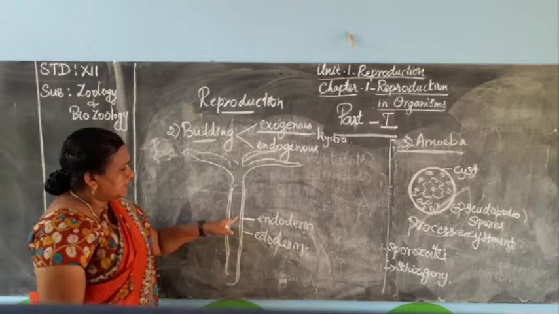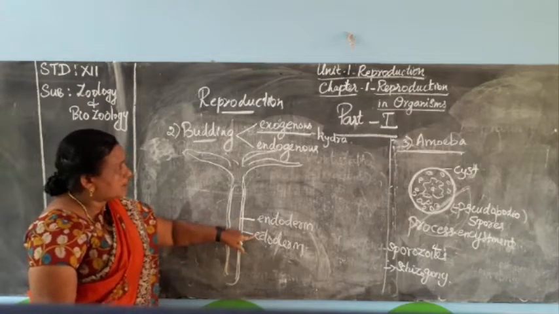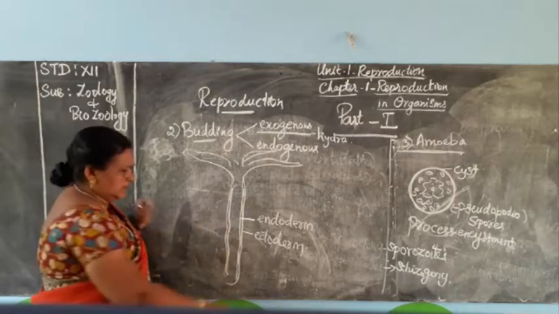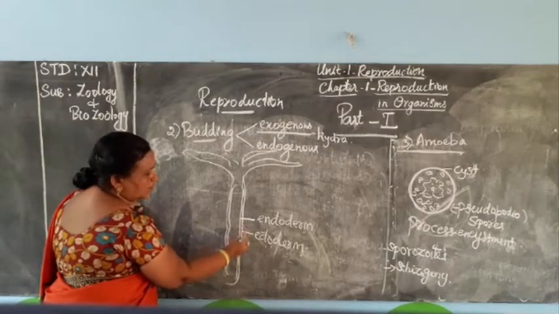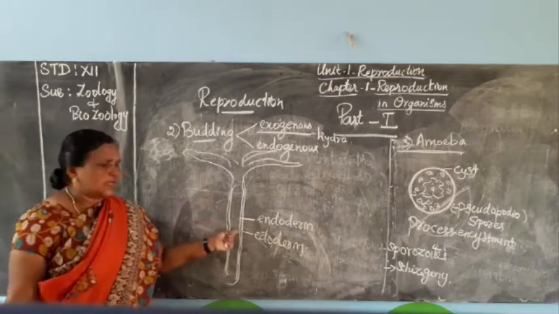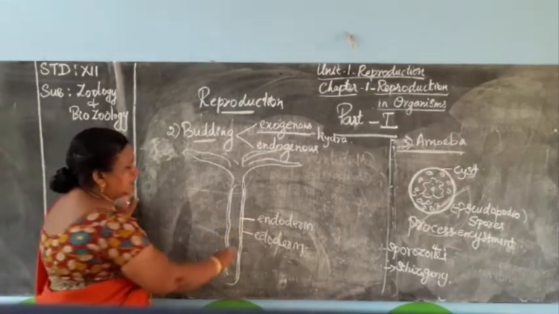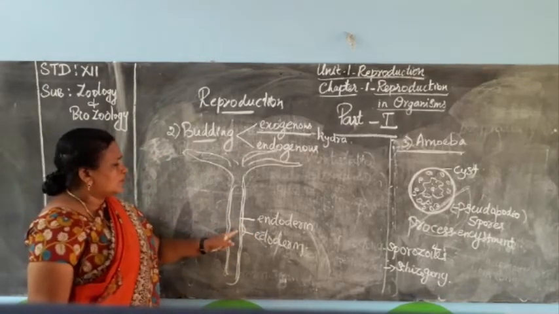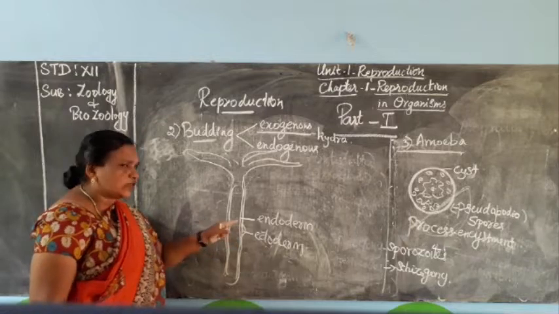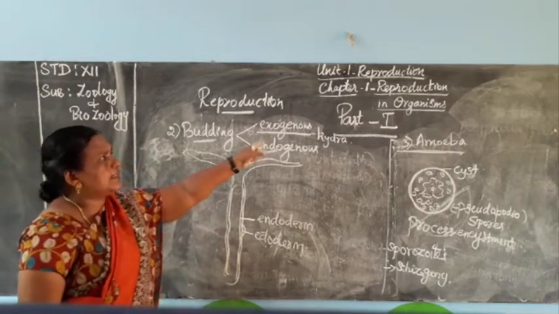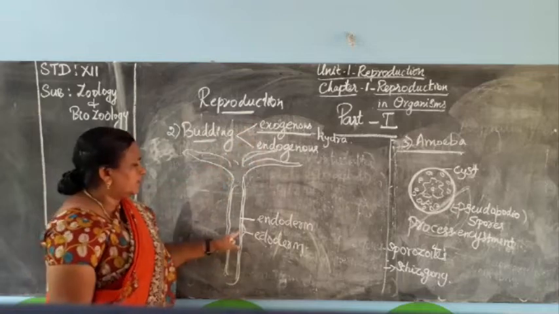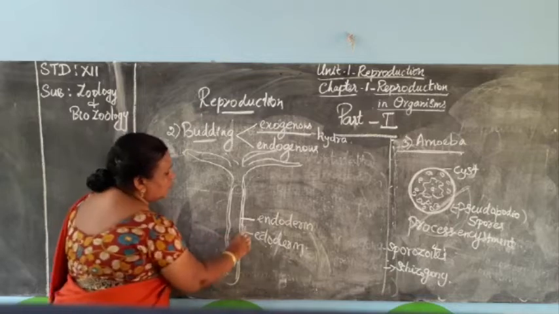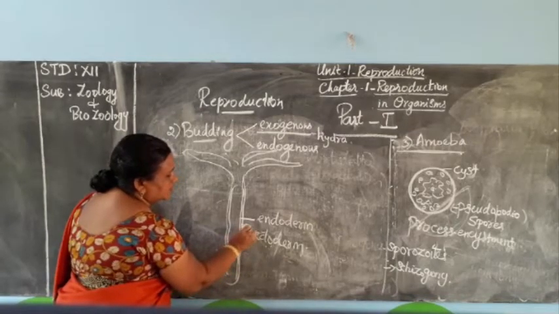The endoderm is the interior wall, and the ectoderm is the outer wall. When Hydra is getting mature, on a particular space the ectoderm cells increase and bulge out like an outgrowth, pushing the ectoderm outward.